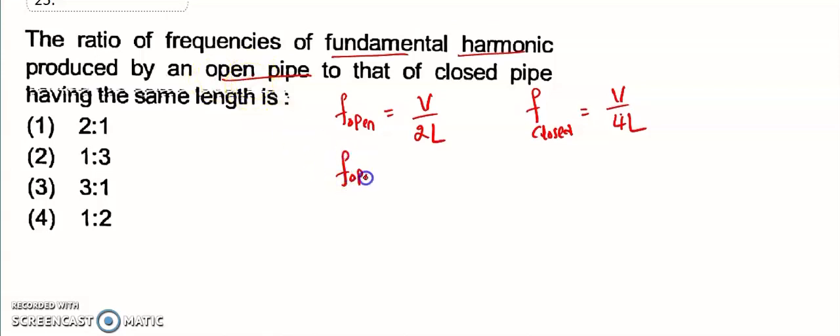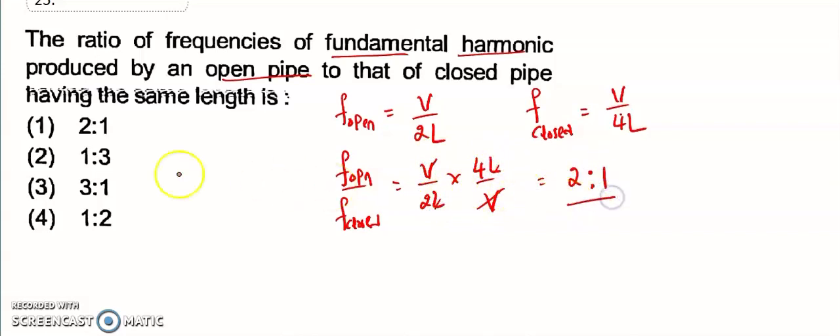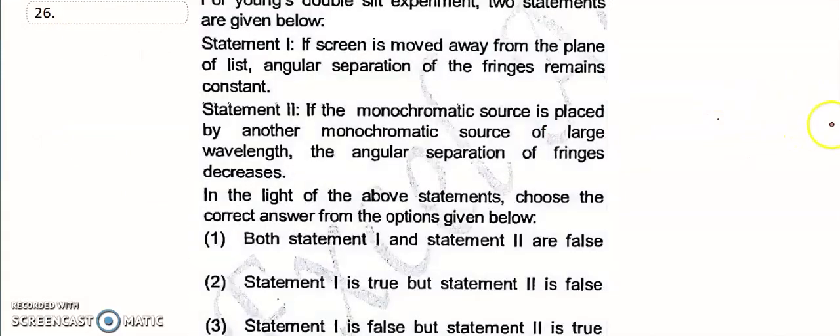So open divided by closed pipe is equal to V divided by 2L into 4L divided by V. So V and V cancel, L and L cancel. What is the answer? 2:1. That is option first, the right answer for the 25th. So look at the 26th question.